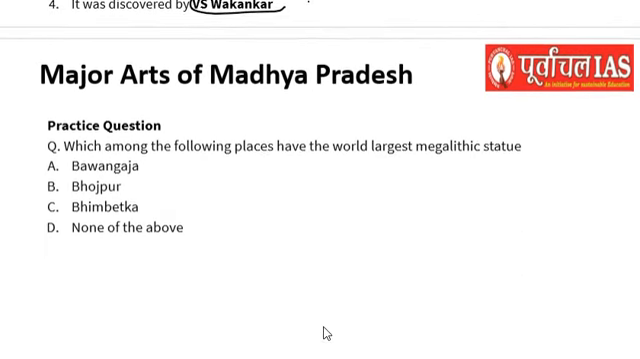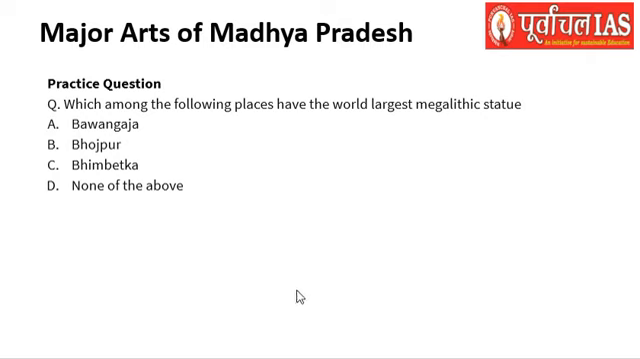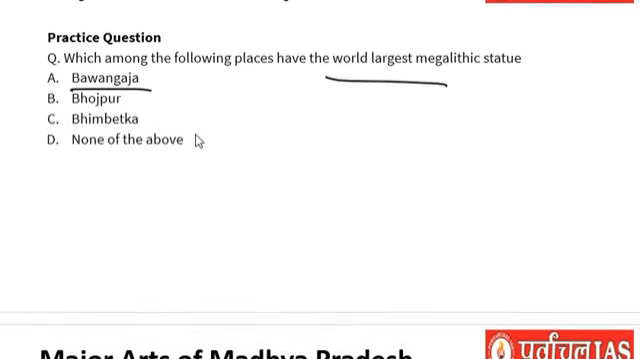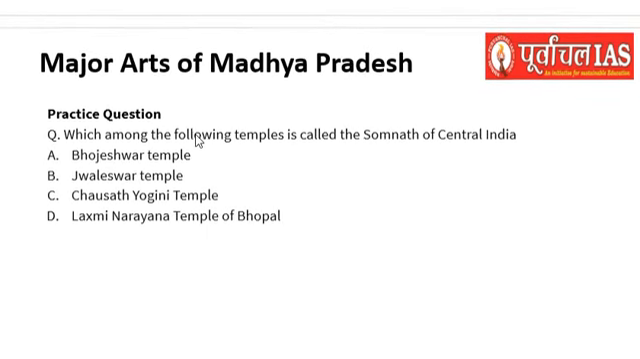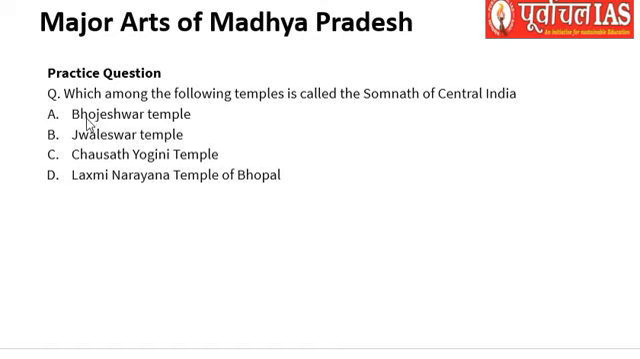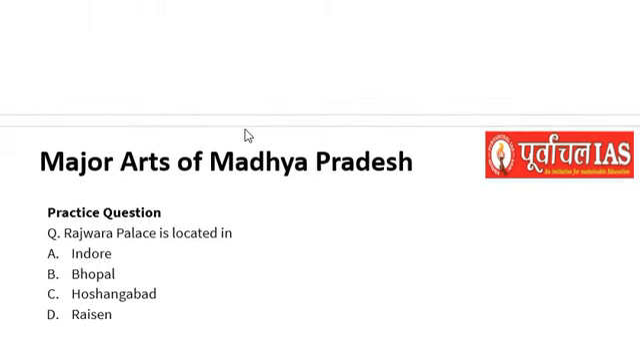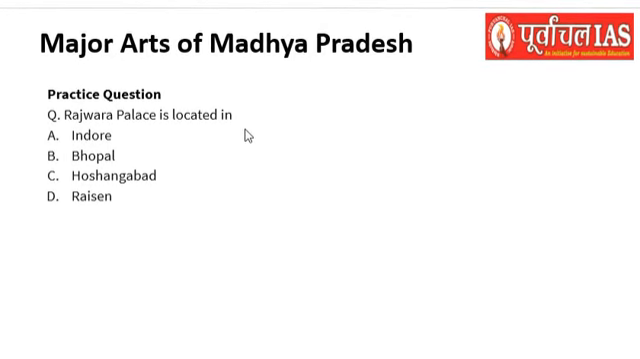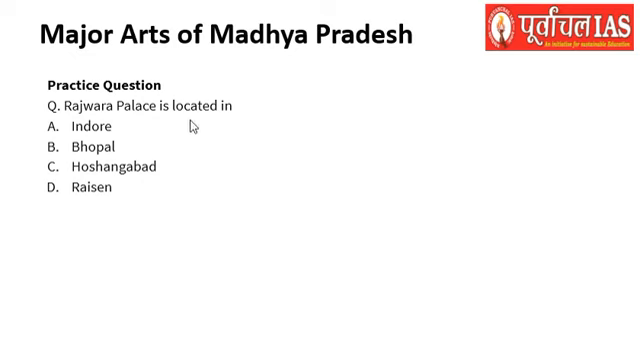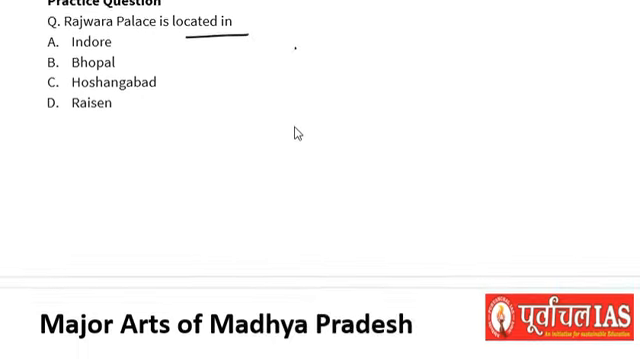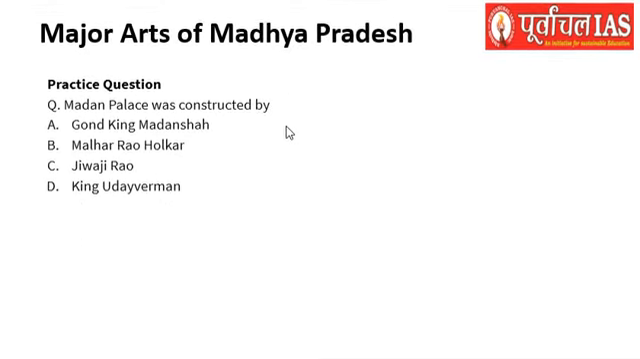So here is your practice question from the previous session. Which among the following places has the world's largest megalithic statue, that is Bhavangaja? Which among the following temples is called the Somnath of Central India? That is the Bhojeshwar temple. Then for this session, the question asked here is: Rajwada Palace is located in which place, and Madan Palace was constructed by whom?